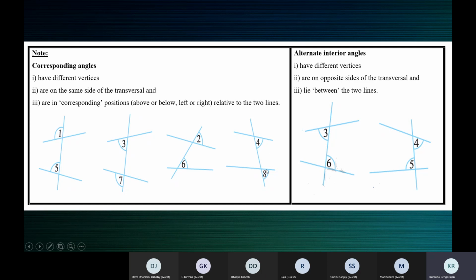So these are the positions of corresponding angles. These are the positions of alternate interior angles. Alternate, so opposite sides of the transversal, and both are interior angles. Here also, both are interior angles.